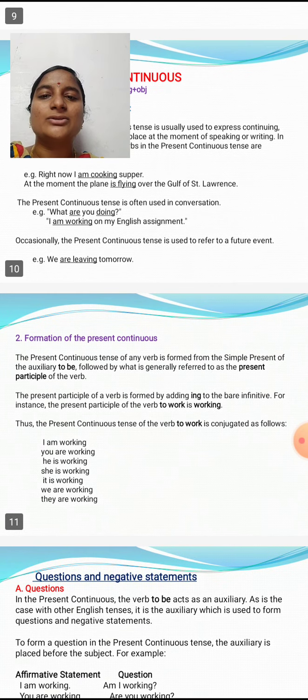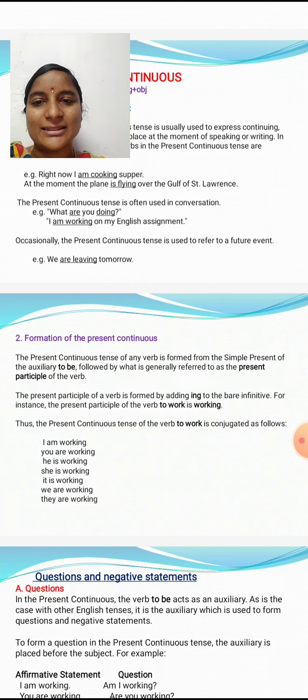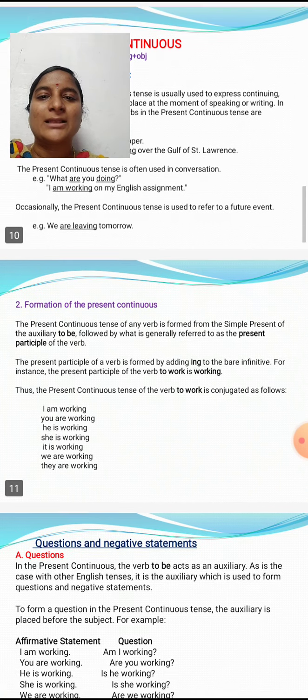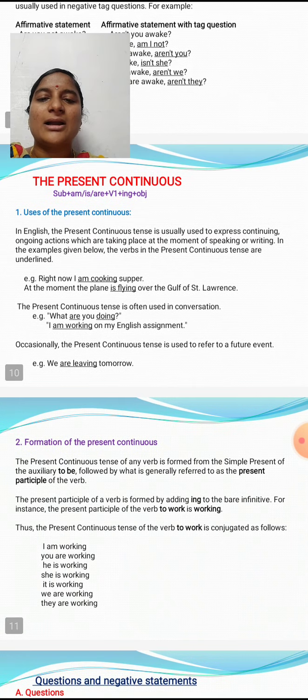So we are leaving tomorrow. Another way, occasionally the present continuous tense is used to refer to a future event. That is the future event. So tomorrow is the future. So we are leaving tomorrow. So I am writing a letter. They are living. They are living now.